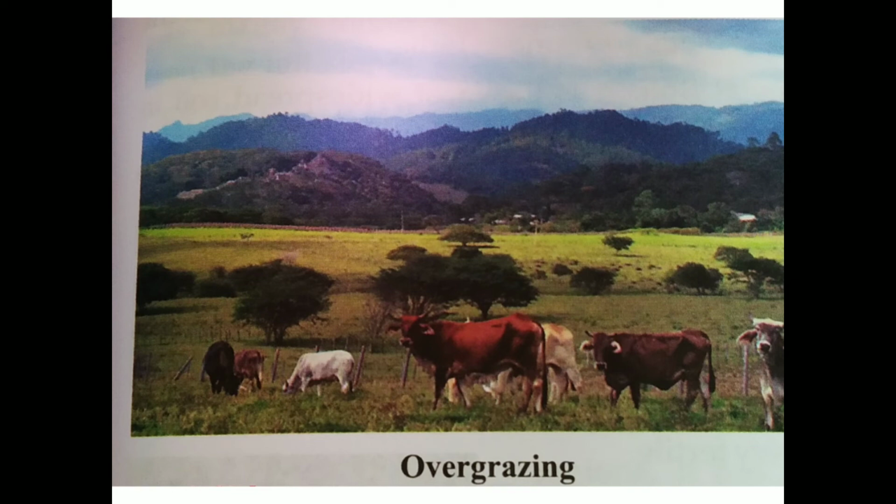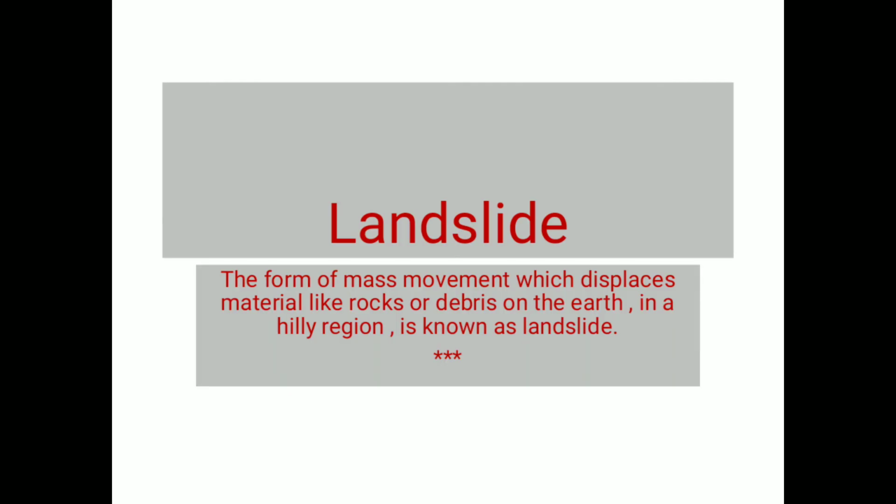Now let us see what a landslide is. From the word it is clear that when land slides, it is known as a landslide.